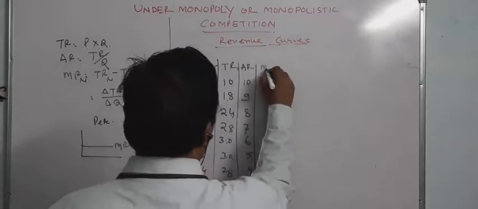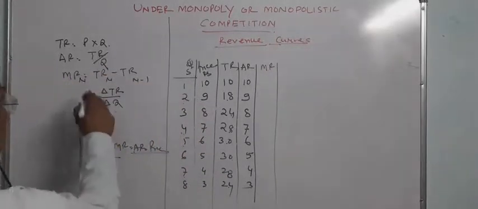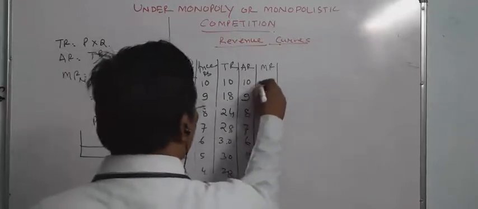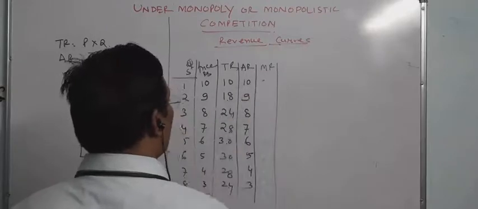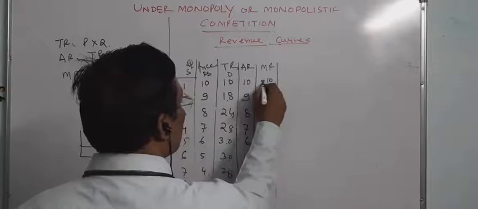Similarly, what is the marginal revenue? The marginal revenue formula is TRn minus TRn minus 1. For the first unit, there is no previous value, so it will be 10. Remember it. Otherwise it will be dash.